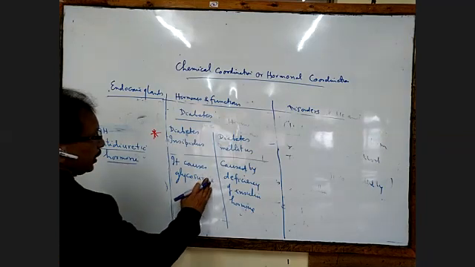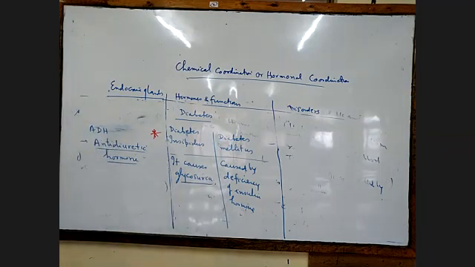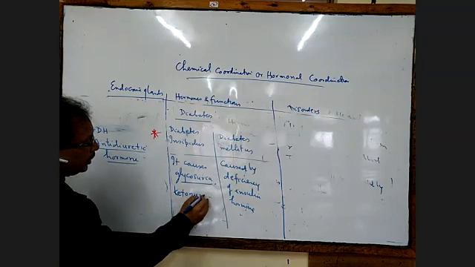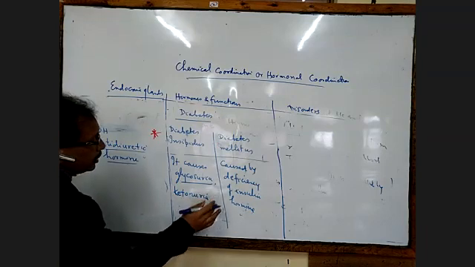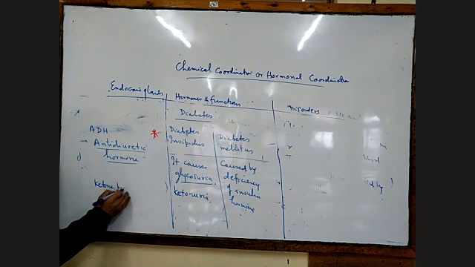Glycosuria means there is more glucose in the blood and urine. Then ketonuria. Ketonuria means there will be ketone bodies in the urine.